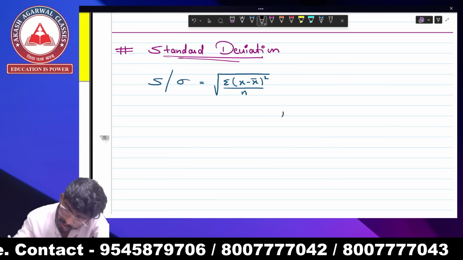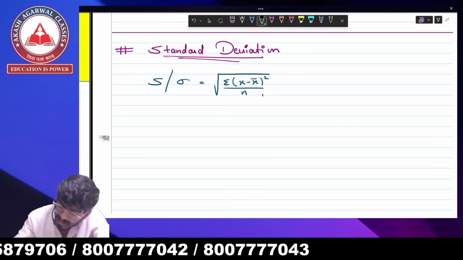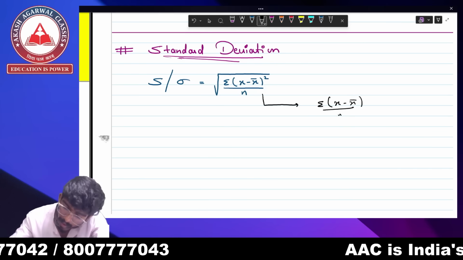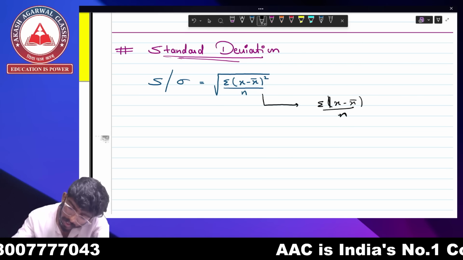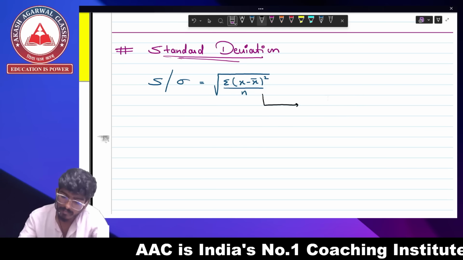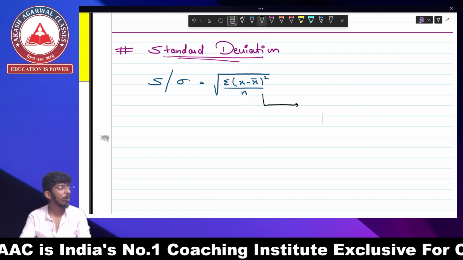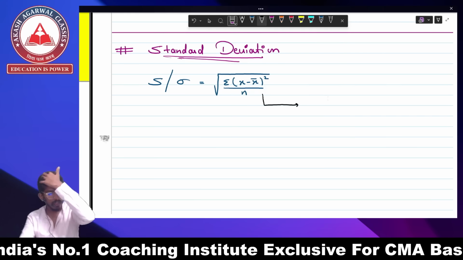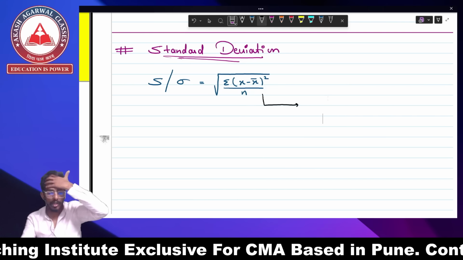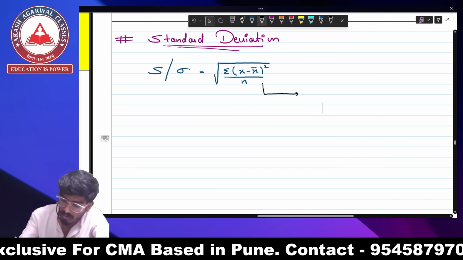If you see this, the formula is looking similar but not the same. Summation of mod x minus x bar upon n, when it was in mod, it was the formula for mean deviation. But now there is no mod over here. We have to find its square. So (x minus x bar) square upon n is going to be the standard deviation formula. So this formula is very, very important. You have to keep this formula in your mind.